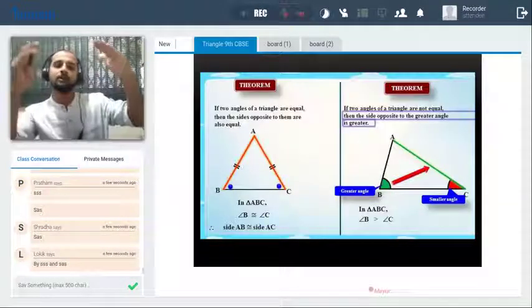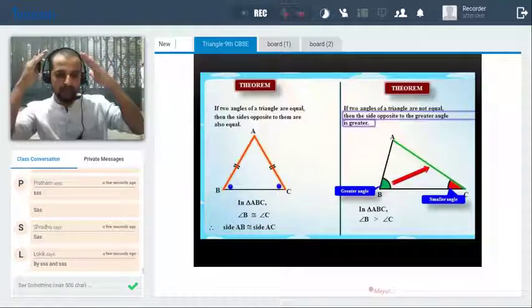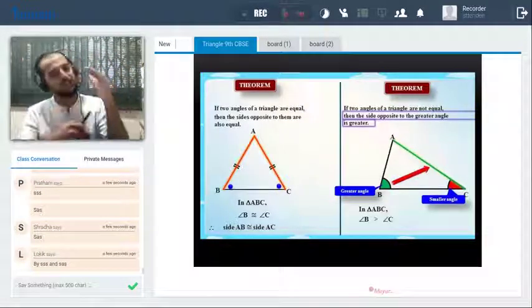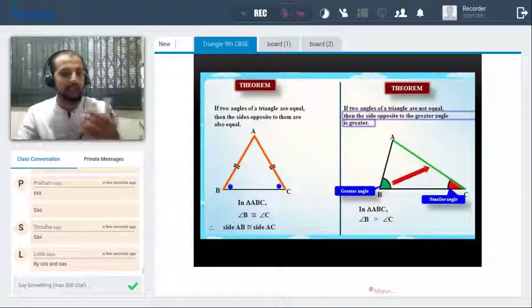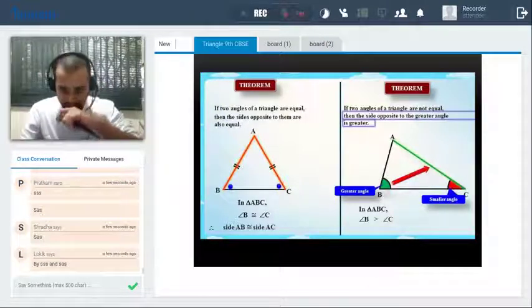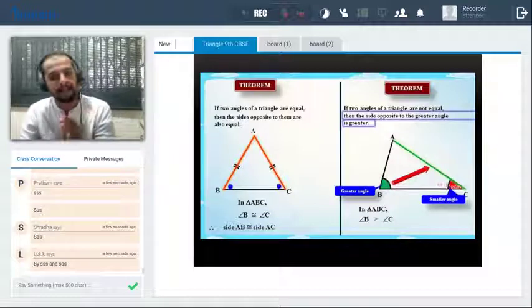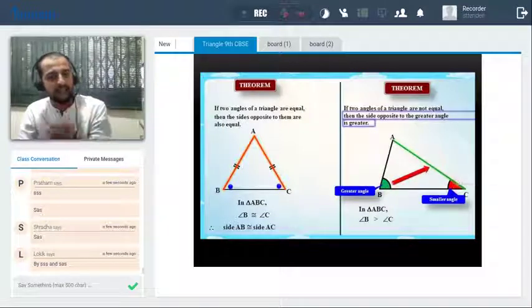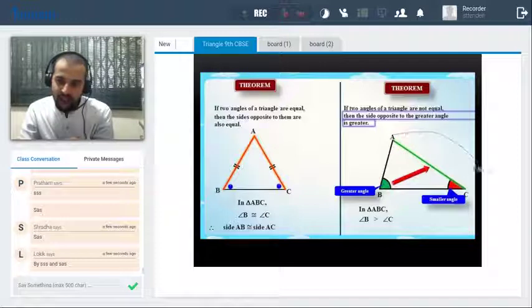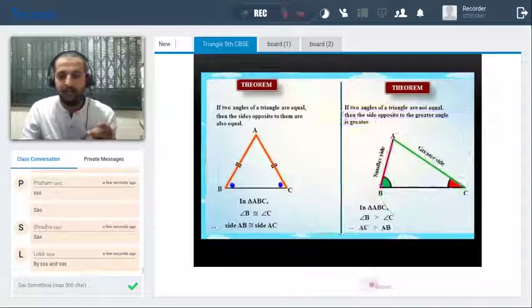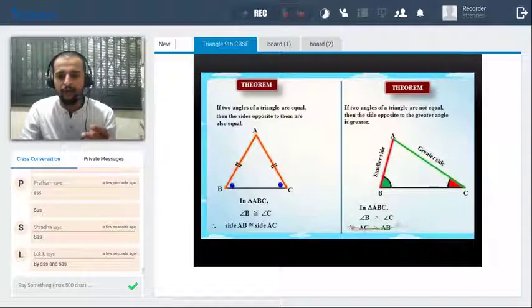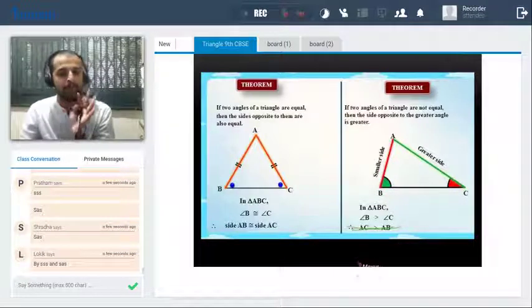Now we have seen the sides and the angles. Just as if sides are greater then angles are greater, in the same way if an angle is greater then the side opposite to it will also be greater. In this case, angle B is greater than angle C. So its opposite, AC, will be greater than AB. So AC will be greater than AB. Right, beautiful. So we got AC is greater than AB.